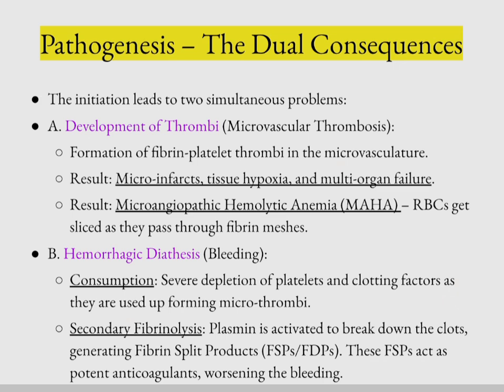Next is hemorrhagic diathesis that presents as bleeding. So bleeding occurs due to consumption and also secondary fibrinolysis. Severe depletion of platelets and clotting factors can lead to bleeding, and also plasmin is activated to break down the excess clots, generating excess fibrin split products or fibrin degradation products, and these FDPs act as potent anticoagulants which worsens the bleeding due to consumption coagulopathy.